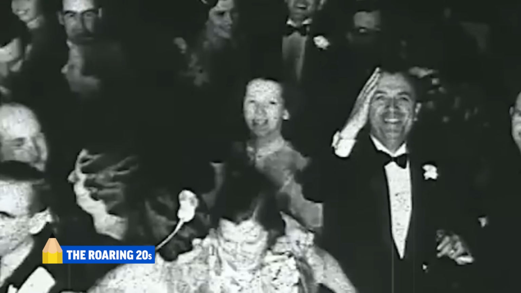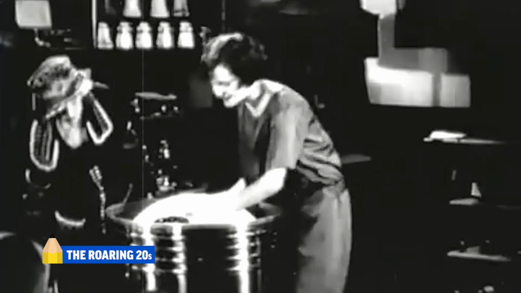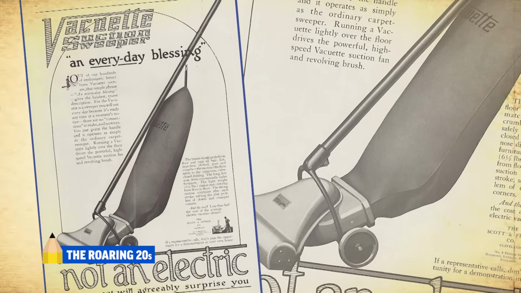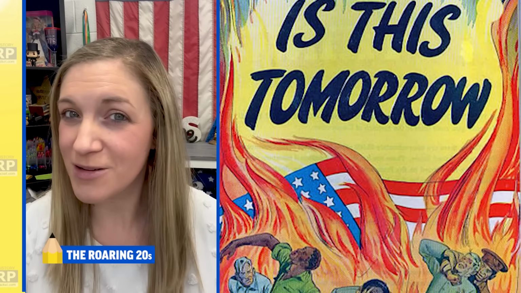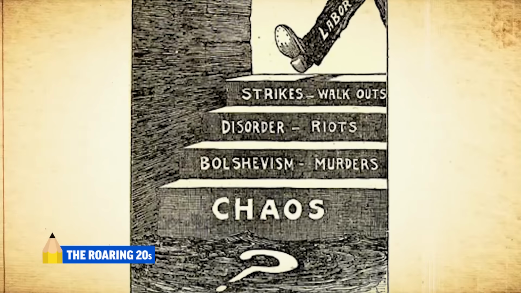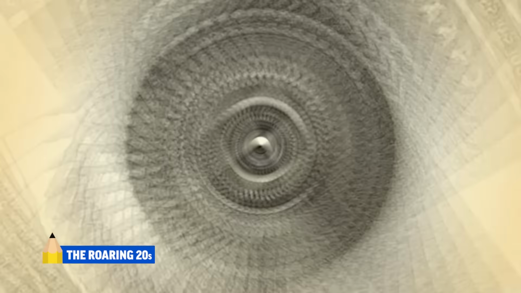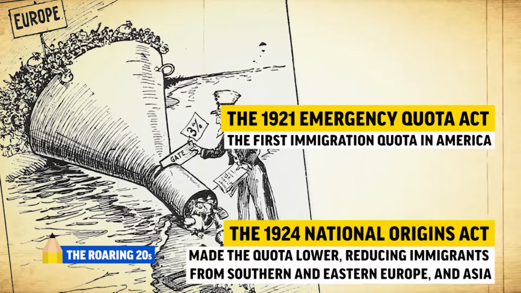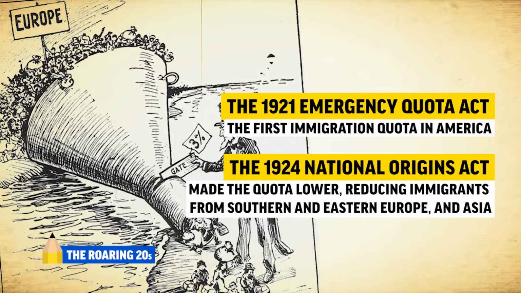It was characterized by rapid economic growth and a culture of consumerism. Americans were eager to buy goods that were scarce during World War I, as well as new appliances and the radio. But America also entered into a Red Scare. Following the Russian Revolution, Americans were afraid of communists coming into the country, which increased nativism. This led to the Quota Acts, which severely limited immigration, especially from Southern and Eastern Europe.